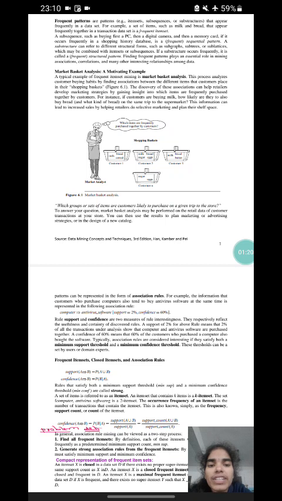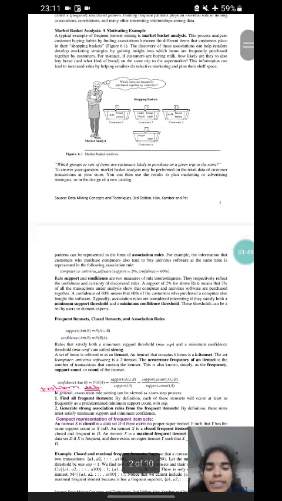The discovery of these associations can help retailers develop marketing strategies by gaining insight into which items are frequently purchased together by customers. For instance, if customers are buying milk, how likely are they to also buy bread, and what kind of bread, on the same trip to the supermarket? This information can lead to increased sales by helping retailers do selective marketing and plan their shelf space.